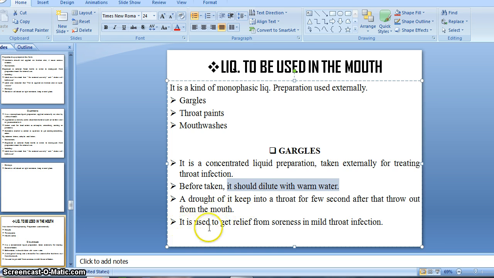It is used to get relief from the soreness in mild throat infection. Whenever the patient feels soreness due to throat infection, gargles are recommended.